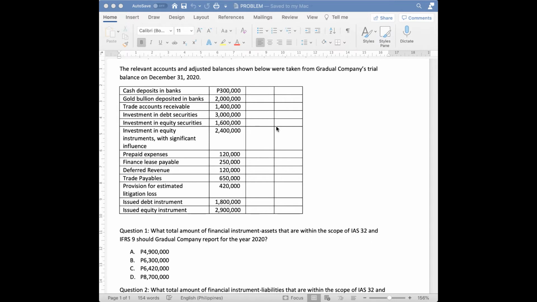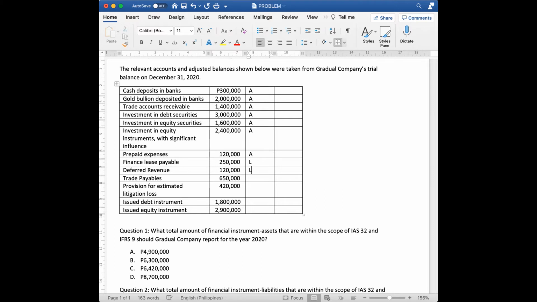So first of all, we need to determine alin dito yung assets. So cash deposits is an asset. A na lang po lagay natin. Gold bullion deposited in banks, that's still asset. Then trade account receivable is assets. Investment in debt securities is asset. Investment in equity securities is also an asset. Investment in equity instrument with significant influence, it's an asset. Prepaid expenses, assets.